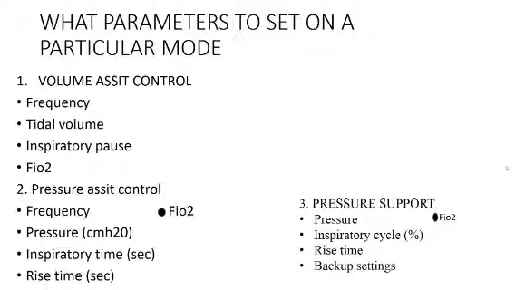And if I have put my patient on pressure support mode, the things we'll get are the pressure, how much pressure we should give above PEEP, and rise time, same as before. If my patient is not able to meet my criteria of support, then my patient will go back to the control mode automatically. Then the only difference is inspiratory cycling. So what is the cycle criteria of pressure support?